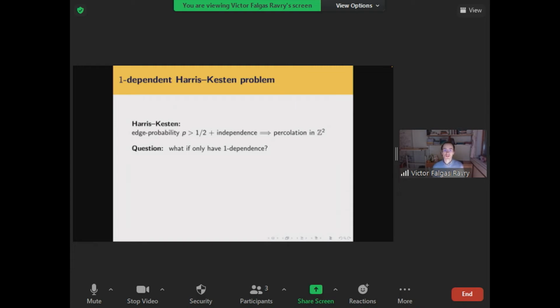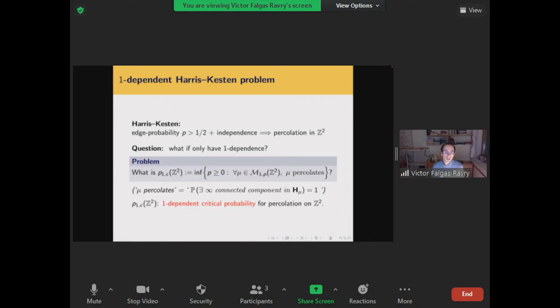So the question I'm interested in is, what if you only have one-dependence rather than full independence? So what if you have edges which share a vertex can influence each other, can somehow conspire together, and maybe try to work together to prevent the appearance of an infinite connected component? So this question first arose in the work of Balister, Bollobás, and Walters in 2005, and is wide open. So to make it a little bit more formal, what I'm asking about is finding some one-dependent analog of the critical probability for percolation.